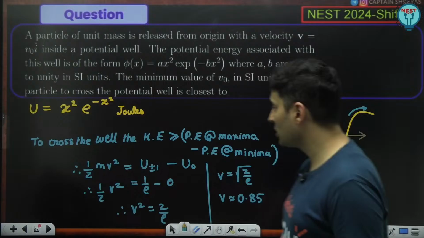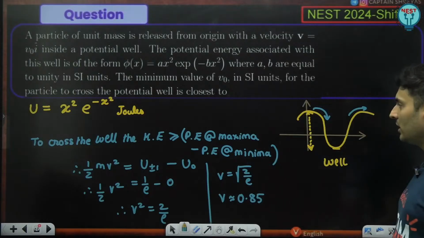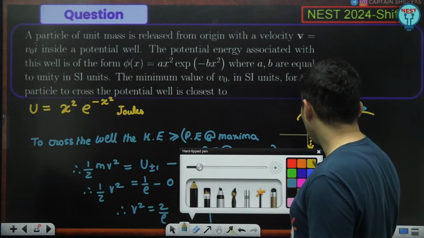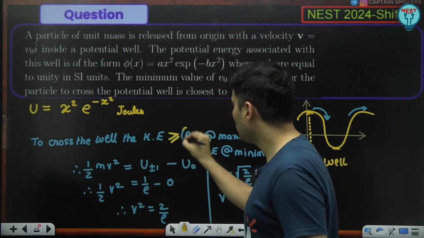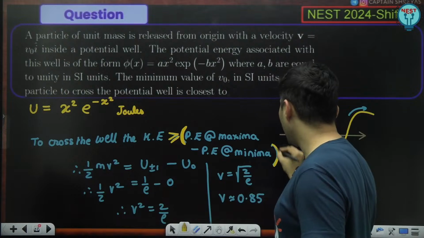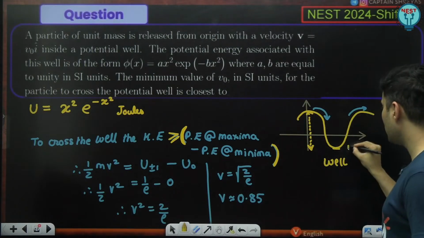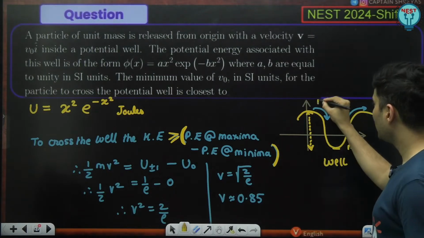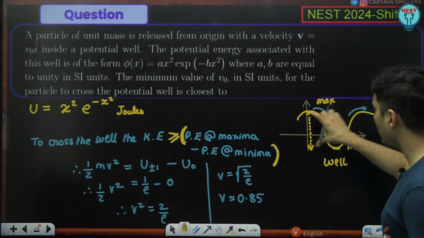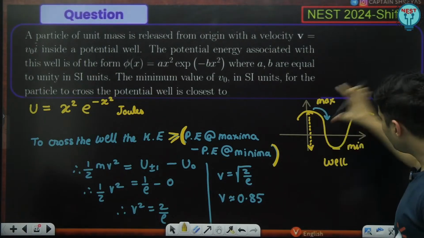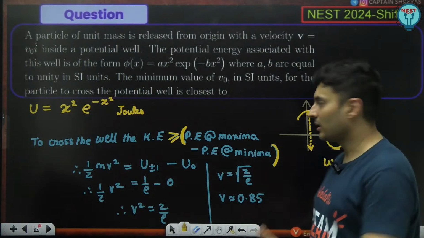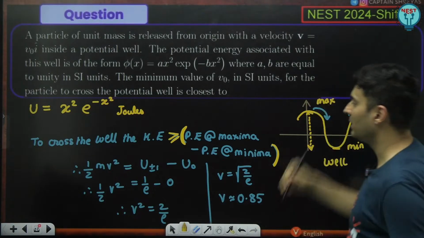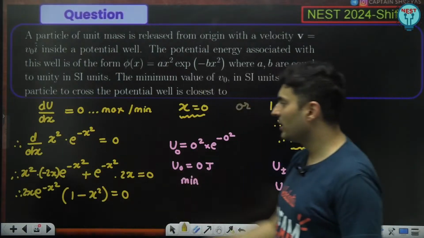Brilliant question. This concept is very important: your kinetic energy should be more than or equal to the potential energy at maxima minus the potential energy at minima. If you are able to overcome that energy difference, that means you will be able to cross that well, or else you will be stuck. So this bare minimum energy is needed.